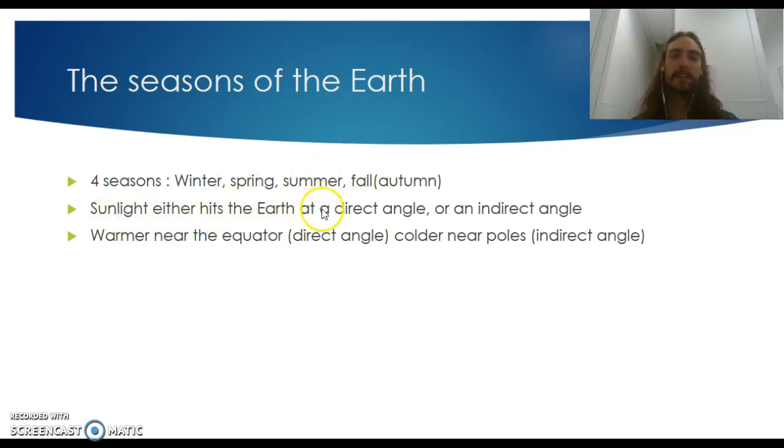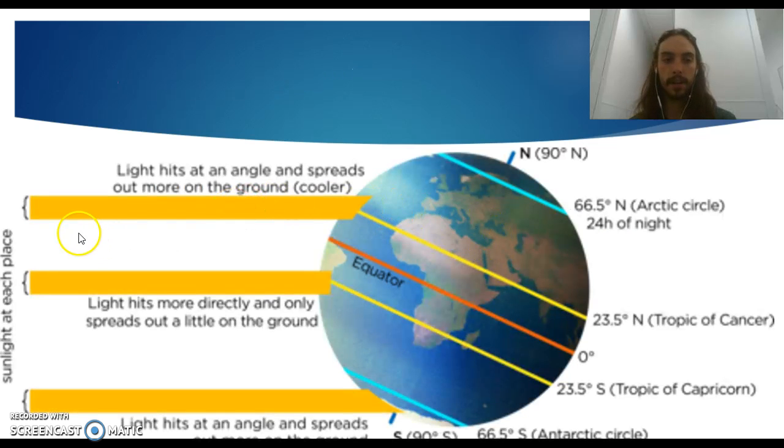Sunlight either hits the Earth at a direct angle or an indirect angle, or just a more direct angle than other places. So that means it's warmer near the equator, which is basically a direct angle right at the equator, and that's why the equator is so warm. And then it's going to be colder near the poles, because you get kind of an indirect angle towards the poles. And so here you go.